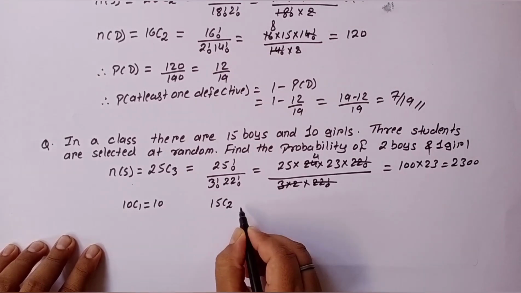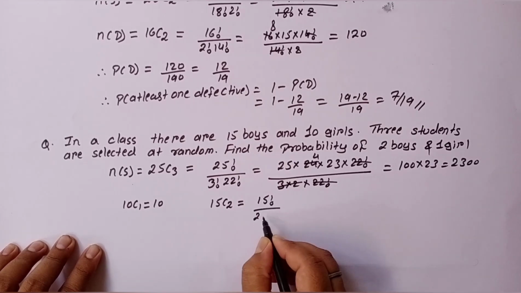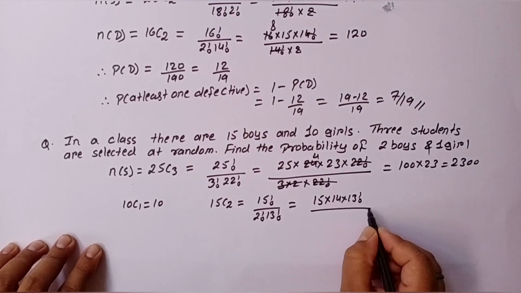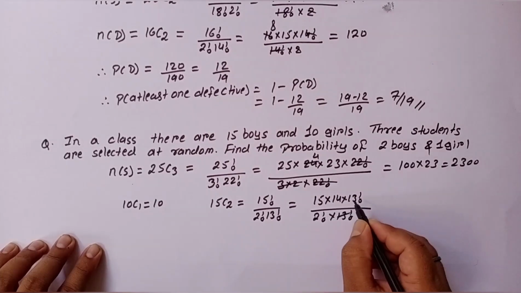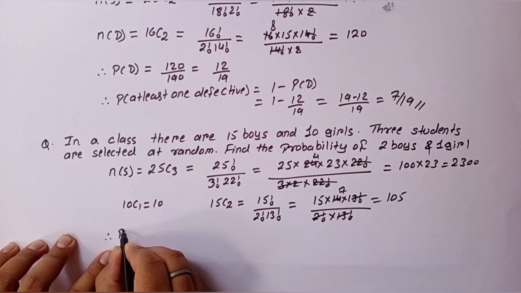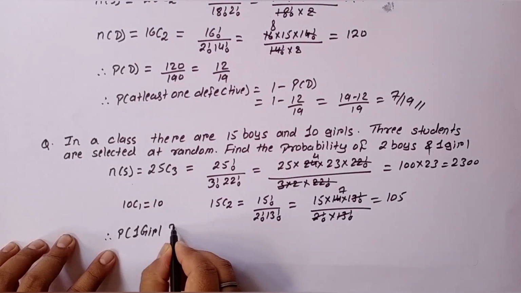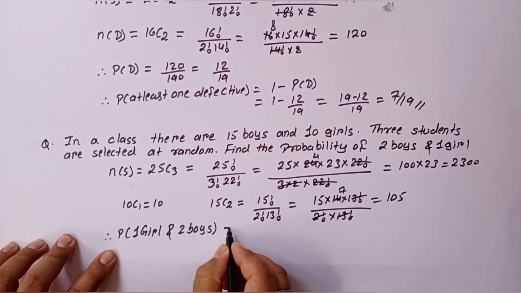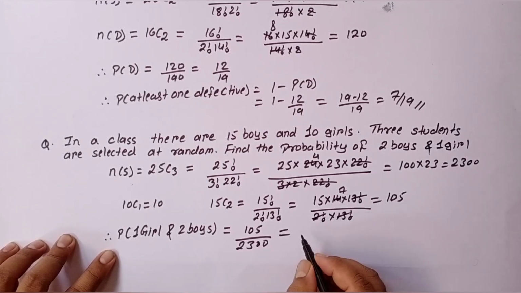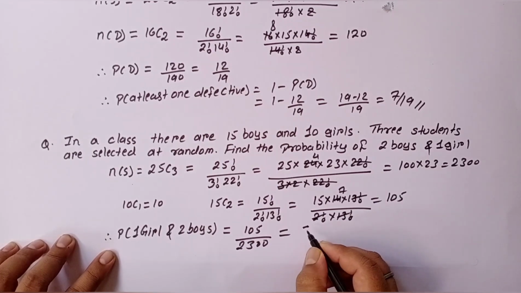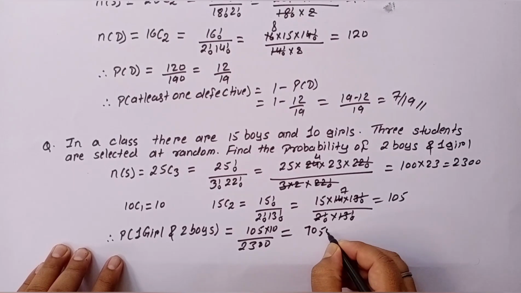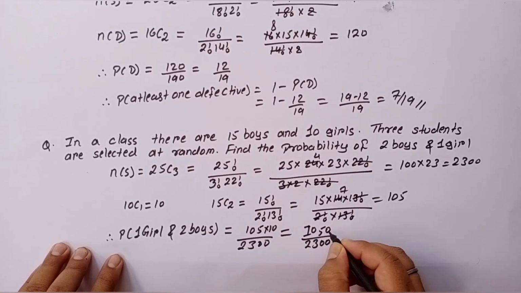So 10C1 is 10 and 15C2 is 15 factorial divided by 2 factorial into 13 factorial, that is 15 into 14 into 13 factorial divided by 2 factorial into 13 factorial, which is 105. Therefore, the probability of one girl and 2 boys is equal to 1050 divided by 2300. 0 gets cancelled.